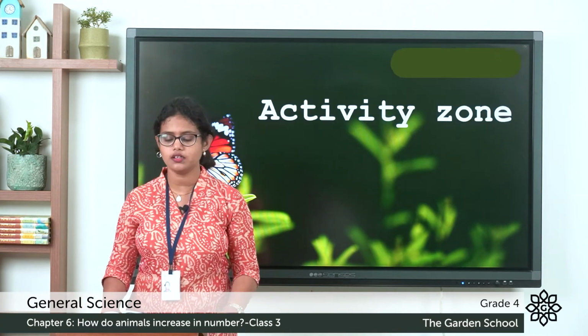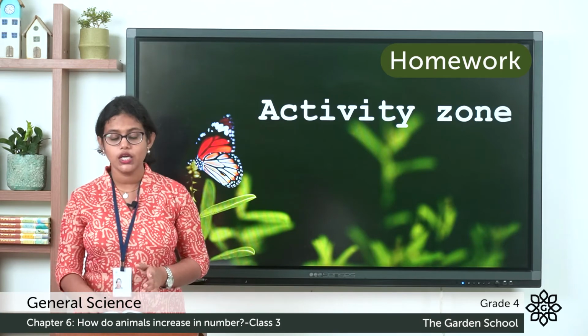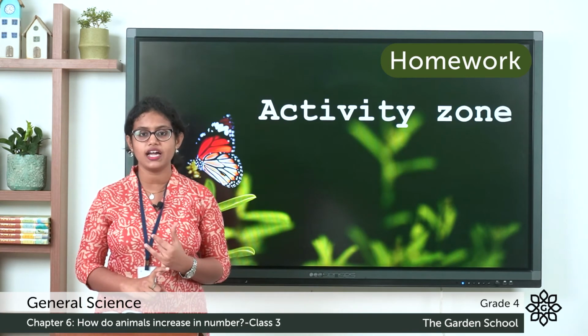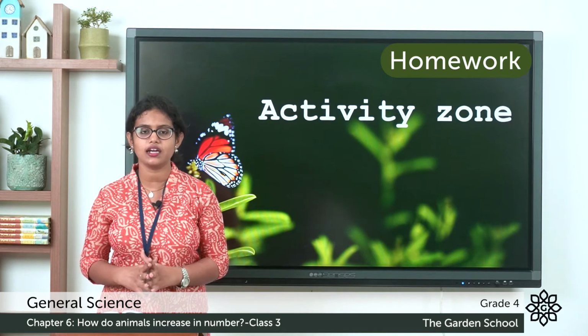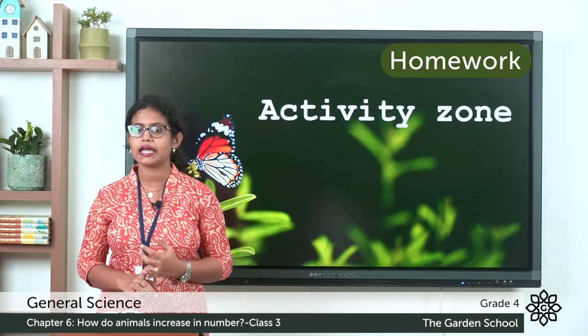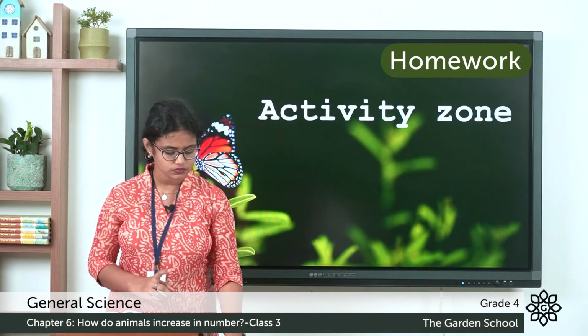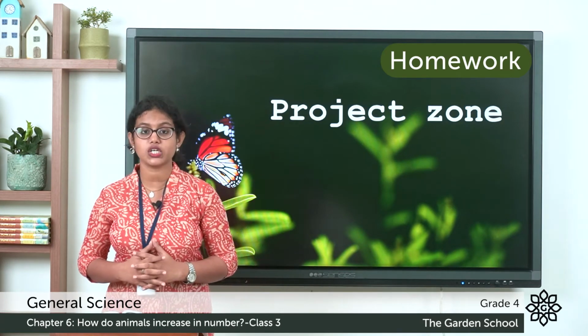Coming to the next one is an activity zone. You can see the picture of a butterfly as well as a caterpillar. You can color both the caterpillar and the butterfly. Next is a project zone.